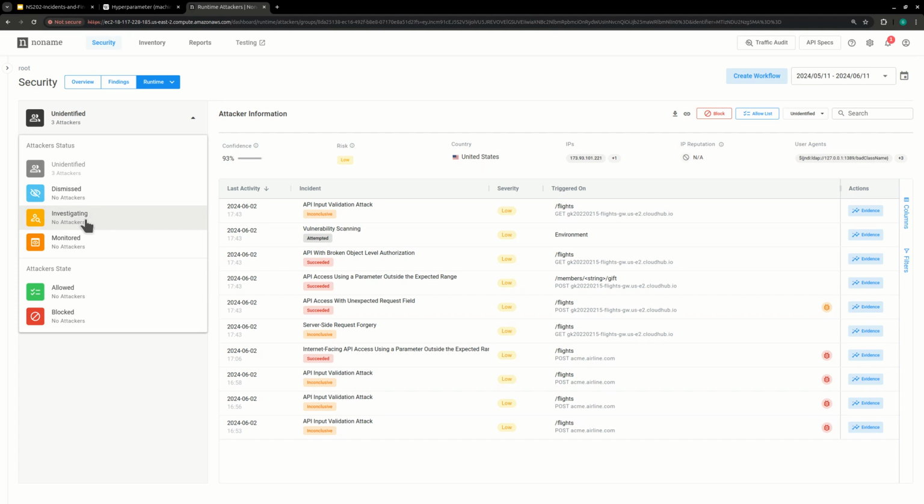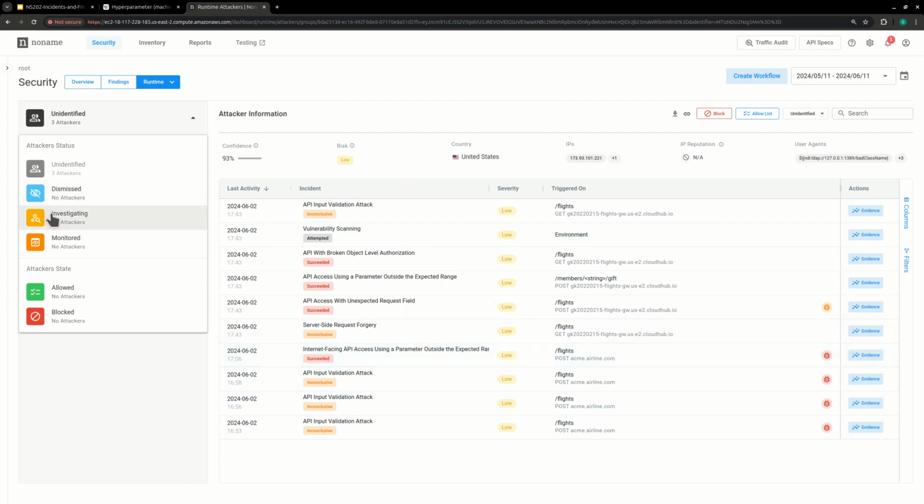What does it mean to investigate? To investigate an attacker, it means that you need to go and start checking all the different information that relate to that attacker. The confidence level, the risk level, the different IPs that are used, the IP reputation, the different user agents, and so on. That's what it means. Okay, you start investigating the attacker, and then you start investigating the individual incidents that were triggered by that attacker.